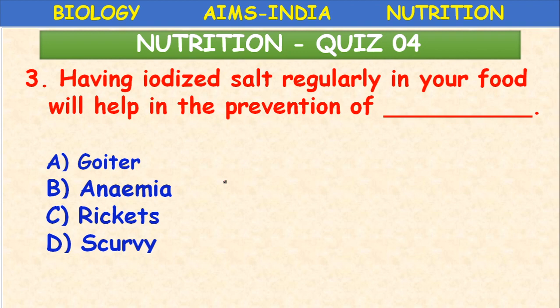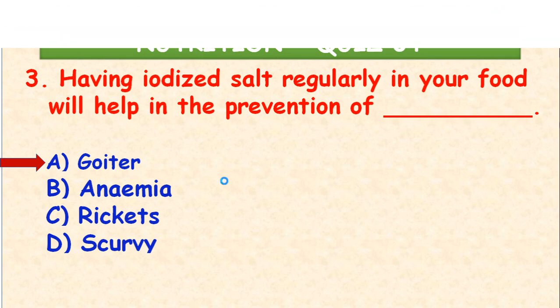Okay, so iodine is available in the form of iodized salt, isn't it? When we are not taking iodine regularly, it will lead to a disease called goiter, which you have studied in your lower class. Enlargement of the thyroid gland. Okay, swollen neck is a symptom of goiter.